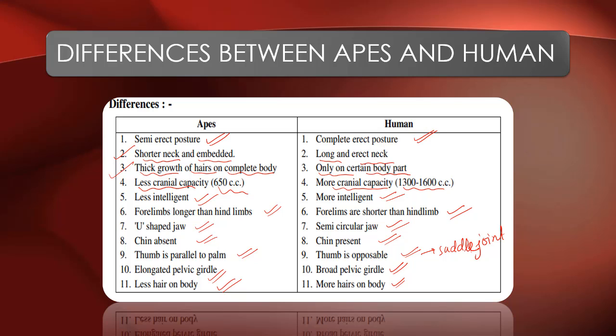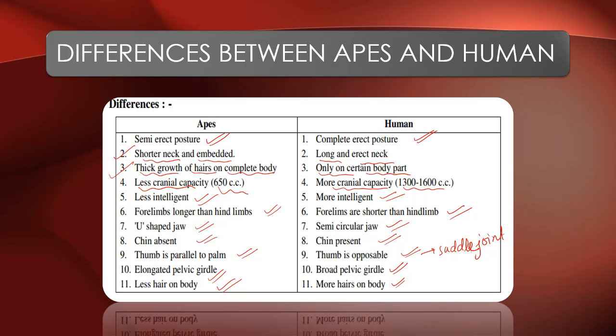So semi-erect posture in apes, complete erect posture in humans. Apes have a shorter neck which is embedded. Humans have a long and erect neck. Apes have thick growth of hairs on the complete body. Humans have hairs only on certain body parts. The cranial capacity in apes is 650 cubic centimeters. In humans, the cranial capacity is more, 1300 to 1600 cubic centimeters. IQ level is less in apes, less intelligent. Humans are more intelligent. Apes have forelimbs longer than the hind limbs. In humans, forelimbs are shorter than hind limbs.